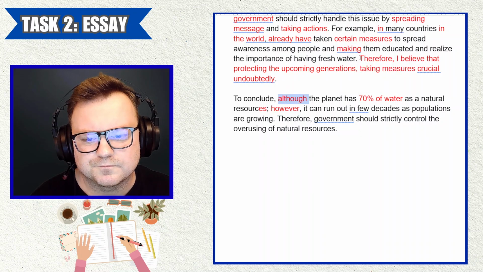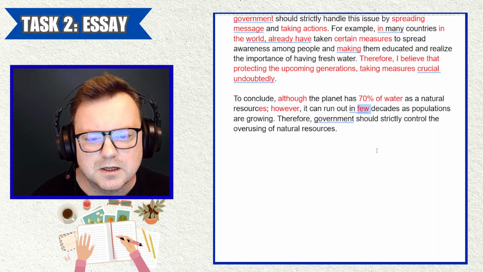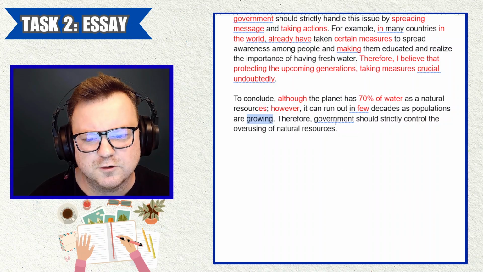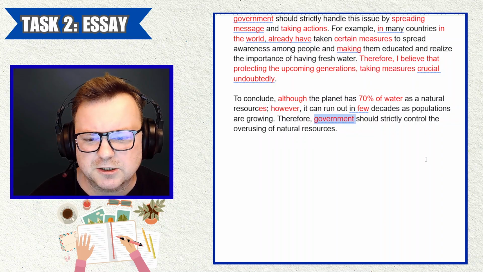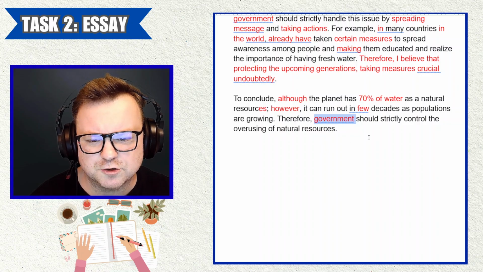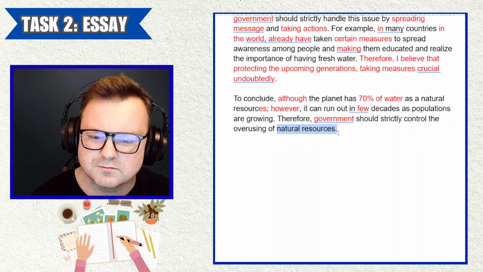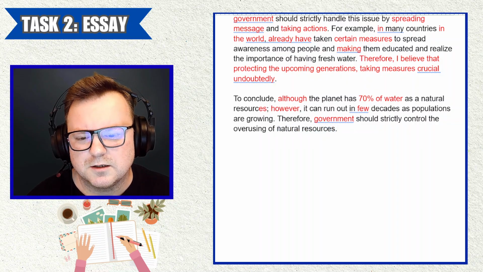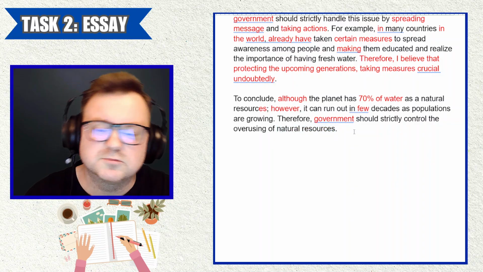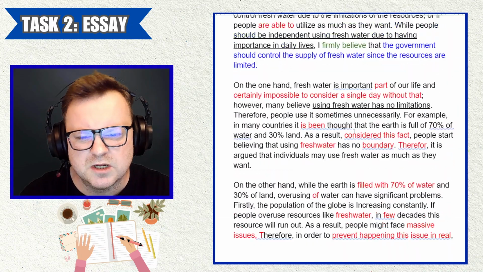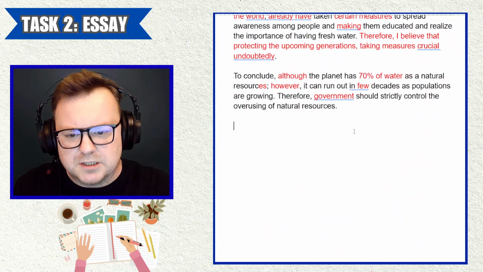It can run out in a few decades, as populations are growing. Therefore, governments or the government should strictly control the overusing of natural resources. Natural resources in general or just water? Topic of the essay, of course, is water. So let's have a look at this.